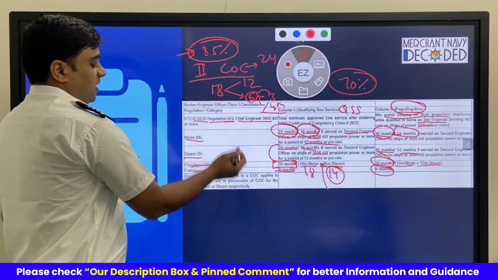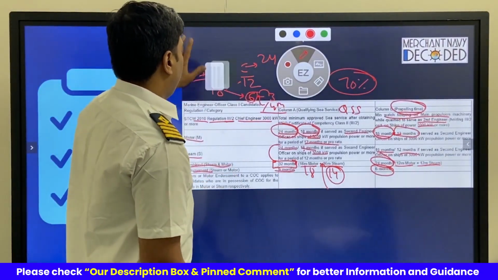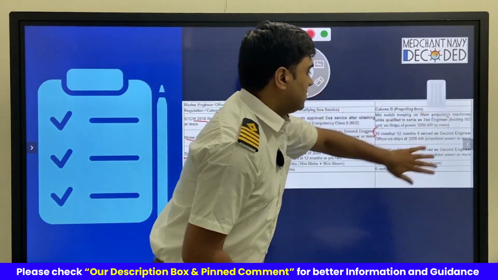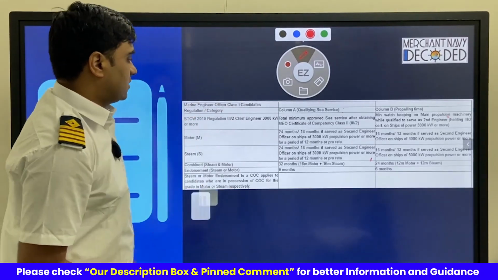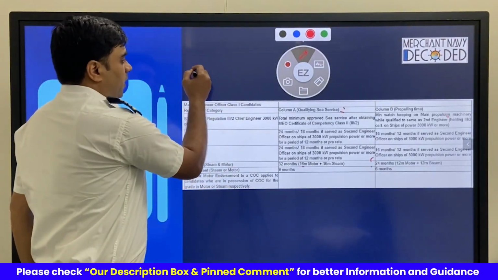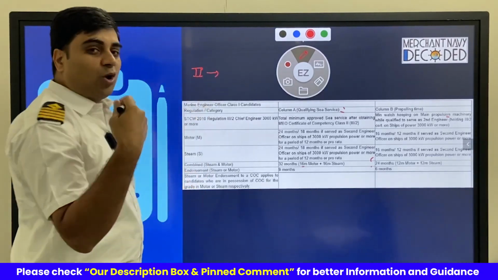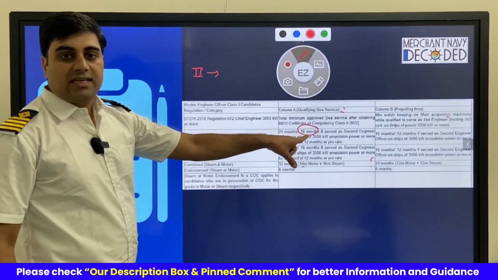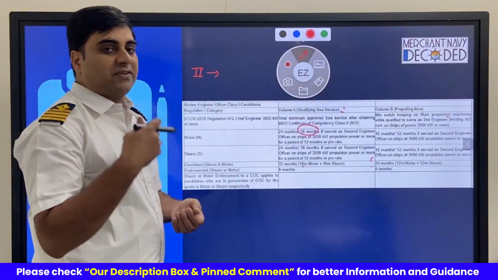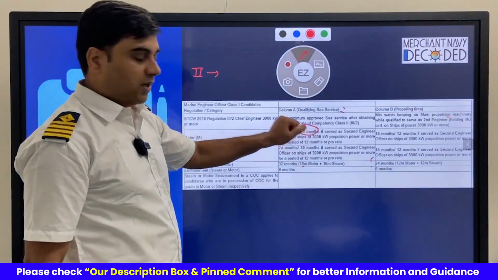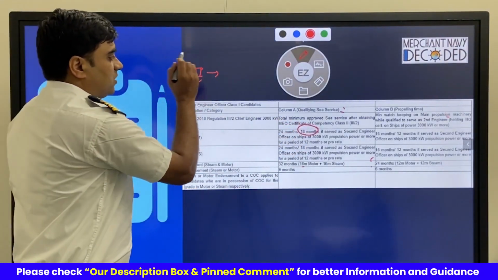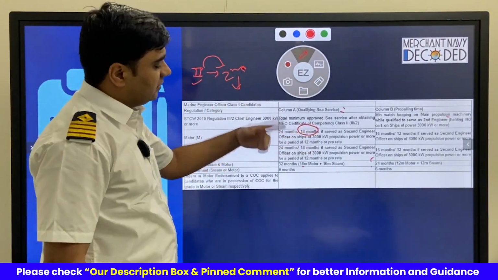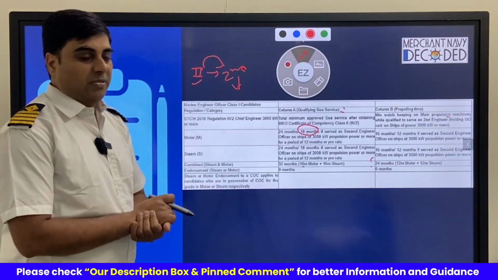And clearly, we have to count our sea service from the day we get our MEO Class 2 COC. So from there, whatever sea time we have done, we will start counting it. So the target is that today you clear your MEO Class 2 COC and tomorrow you join the ship and directly start this counter, right? That is the easiest way, or rather the shortest possible time period. If the day we get Class 2 COC we get promoted to second engineer and our sea time starts from that day, then otherwise 24 months, as simple as that, right?